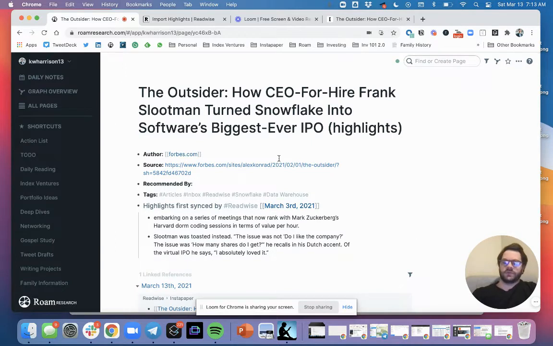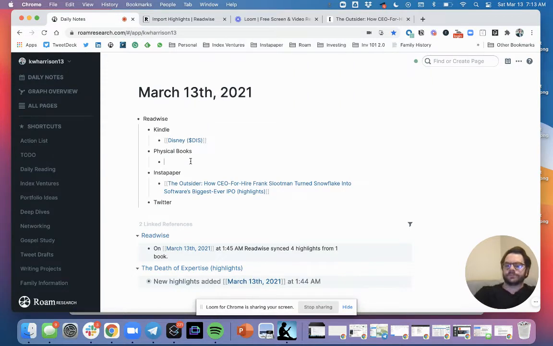Some of the articles that I read, I sort of rip out pieces, and that's why in a previous video I talked about Eloquent, and that's when I would use Eloquent. But if there is an article that I really like, or if I want to read on my phone and still have it go to Roam, then I'll read on Instapaper's mobile app. I'll read an article, and as I make highlights, it might pull in here. I might come and delete this page and just turn it into a page on my daily note. But at least that way I can read from a mobile perspective. So that's Instapaper.